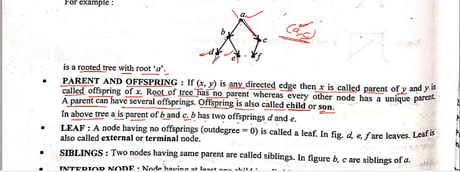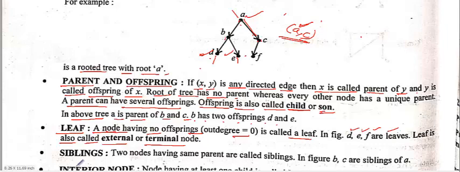Another is the leaf. I have already discussed it, but you must go through the definition. A node having no offspring. So D has no offspring, means out degree is 0. No edge is moving from that vertex, and it is known as a leaf. So D, E, F are the leaves. A leaf is also called an external or terminal node.